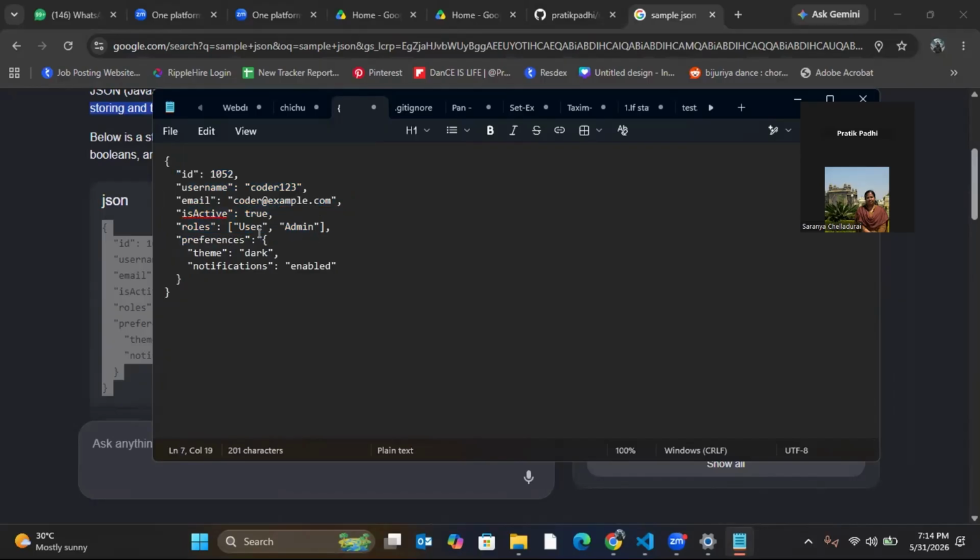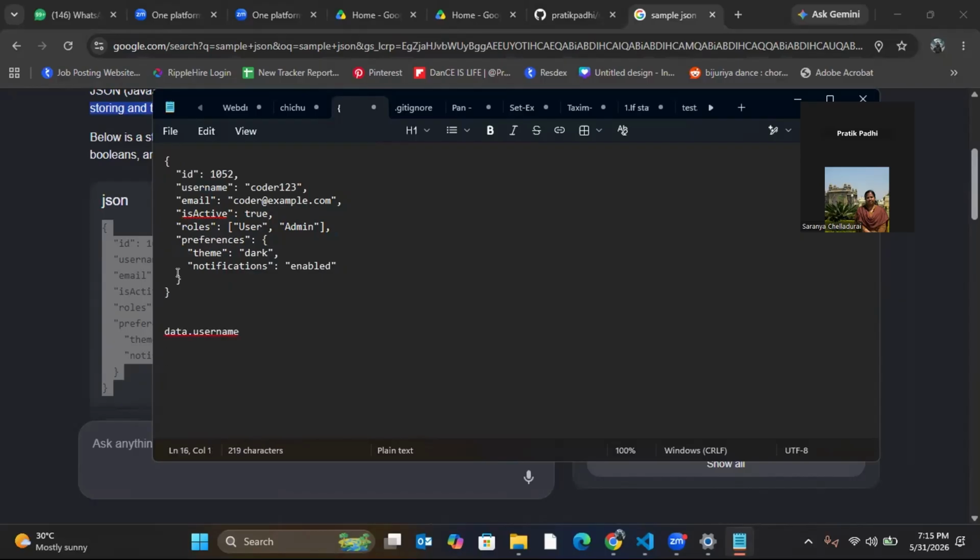Now, when I write inside a particular node, this becomes the child of preference. But these are all siblings. Now, let's say this JSON name is data. So if I want to access username, very simple: data dot username.